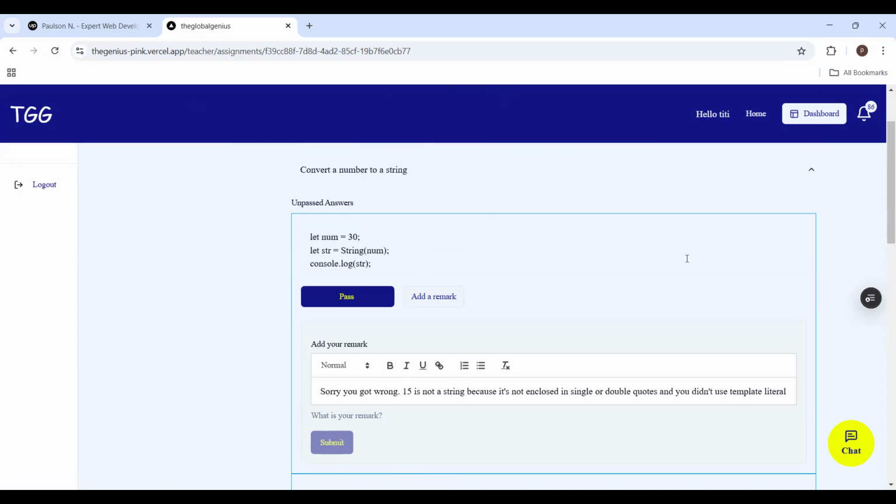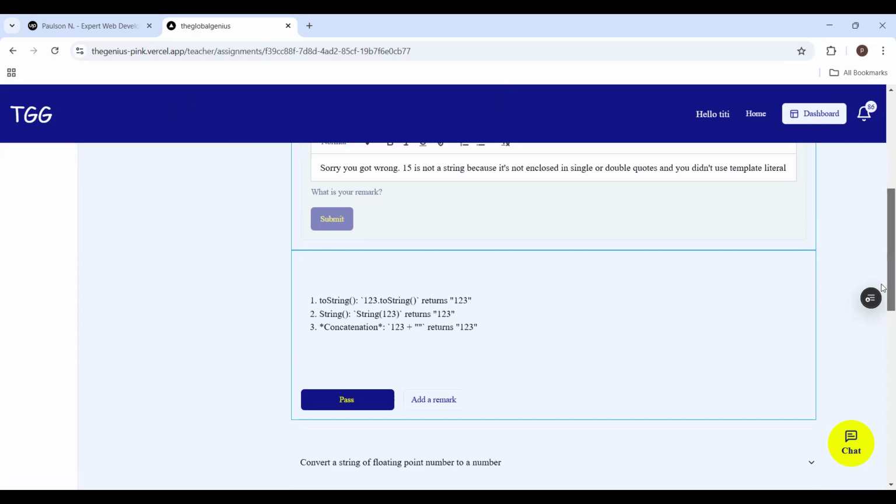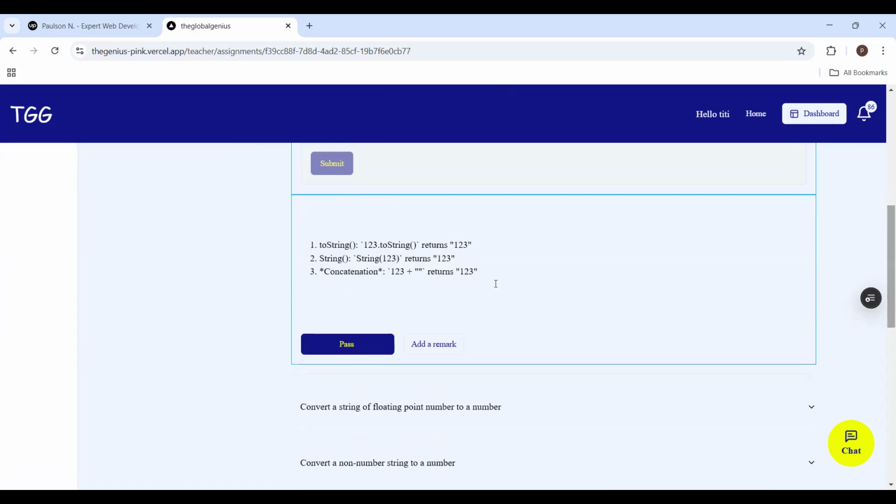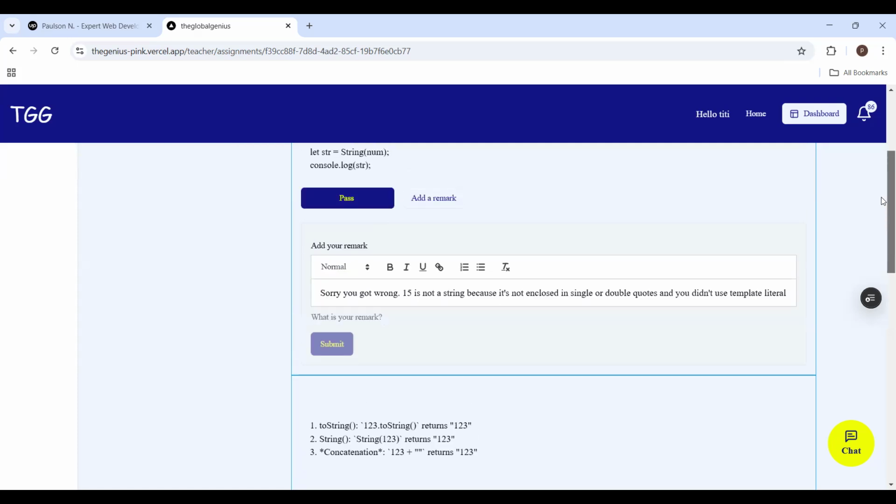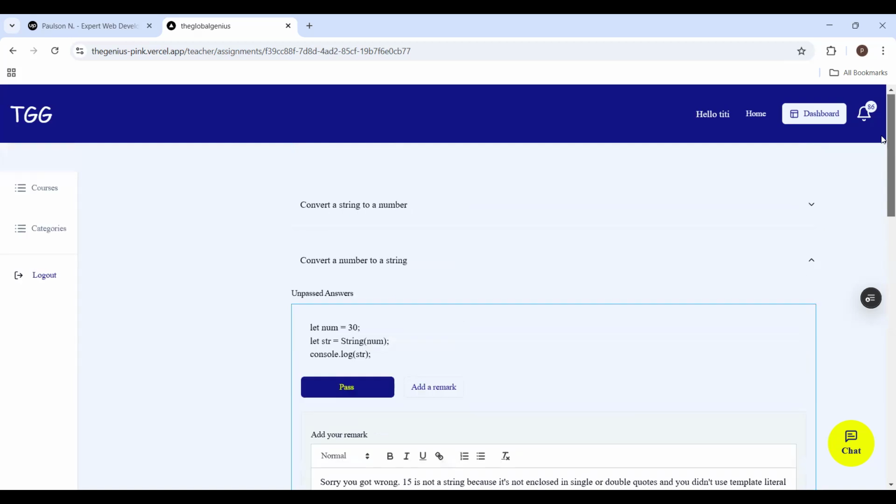So I cannot pass this one because this person didn't get the answer. I can also check this one. Okay, this person got it, it says toString. I can take a look at it and see whether they pass, and if they pass it, I would click on it to pass. They will also see a notification that it has been passed. But right now I'm not going into those details, because I need to take a look at what they have written as their answer before I can pass it or give a remark. So that is how it works.